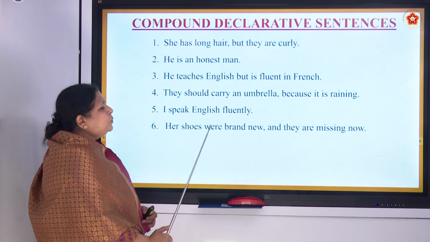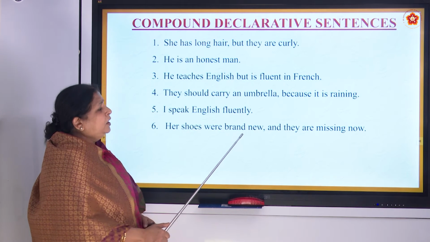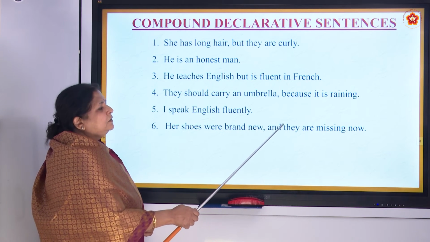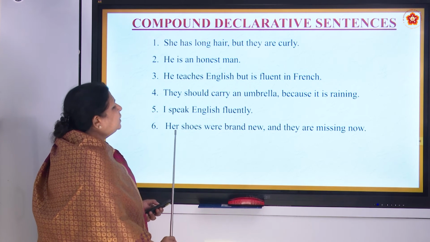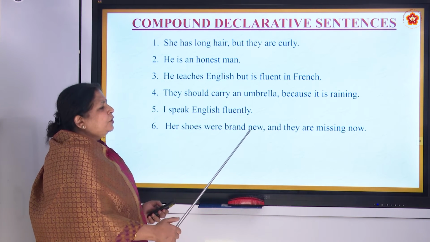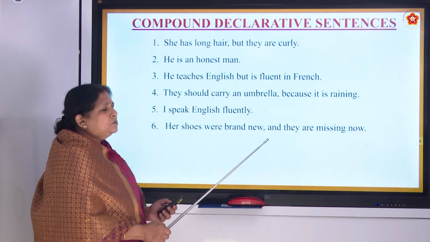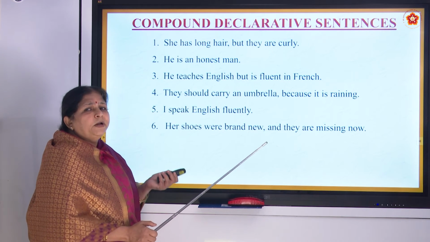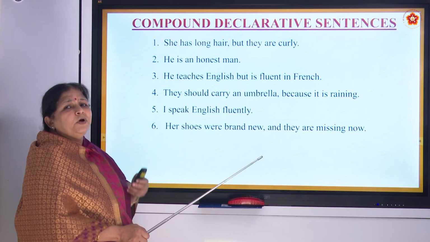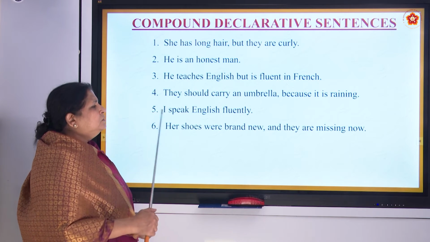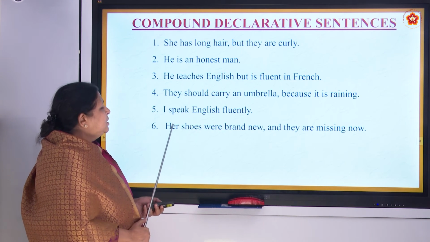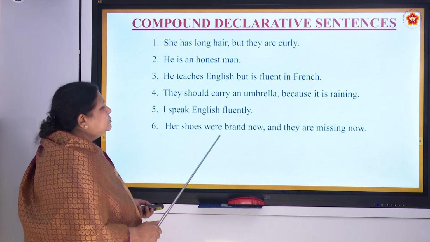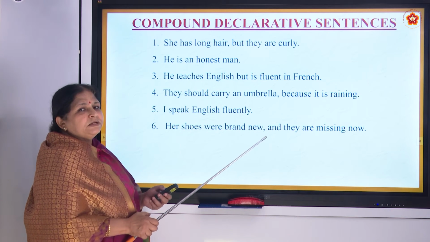Her shoes were brand new. Okay. Comma, and they are missing now. Oh God, so sad. Her shoes were brand new and they are missing now. So maybe some dog might have come and taken them away just to play with the owner, or somebody by mistake might have taken them. Okay, so she has brand new shoes and they are missing now.